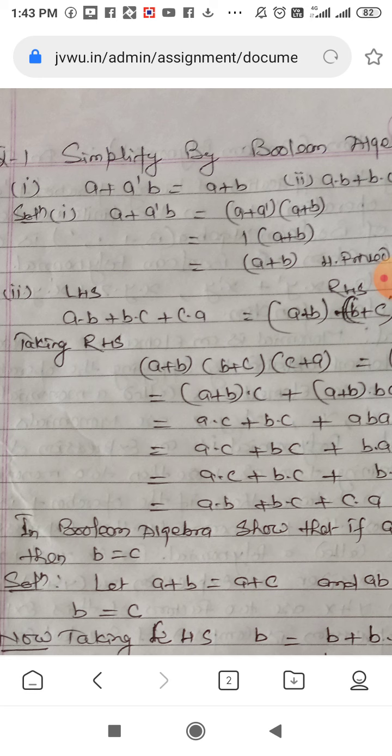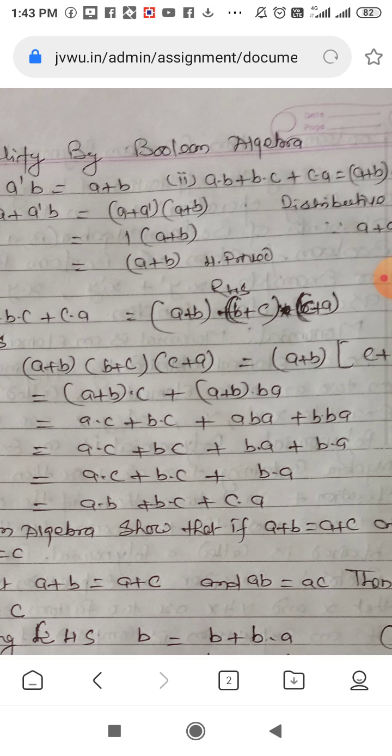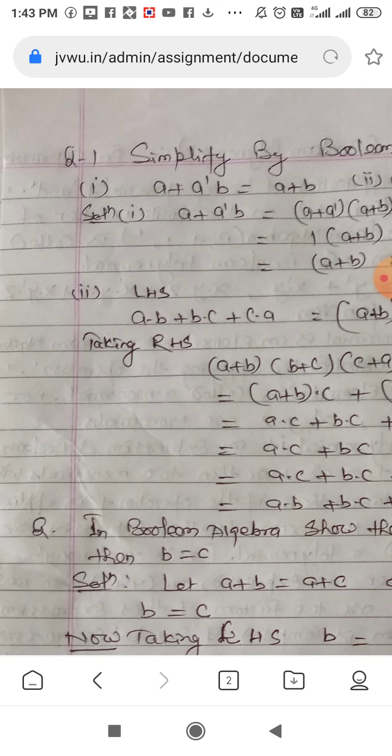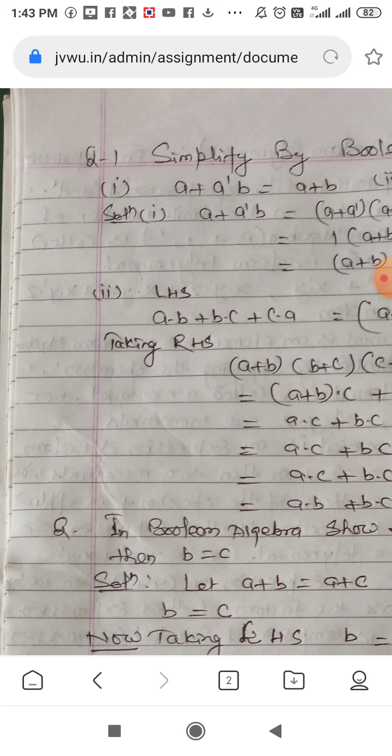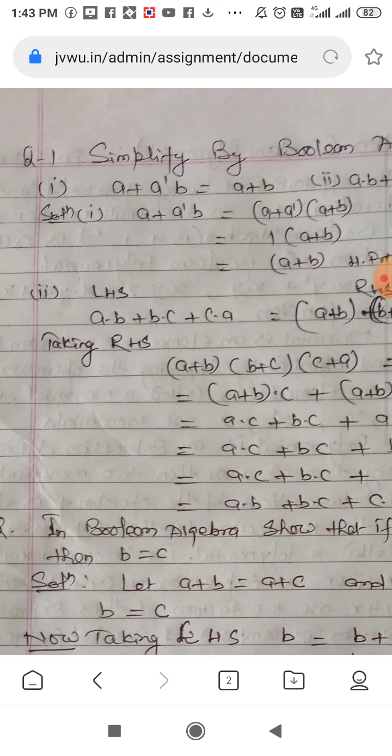Course Discrete Mathematics, and the session of today is some numerical problems on Boolean algebra. So here are some problems of Boolean algebra. Problem number 1 is a plus a dash b is equal to a plus b.